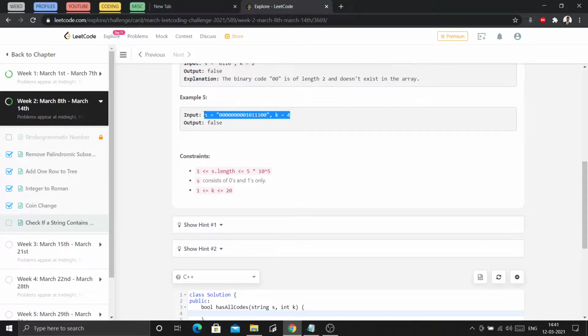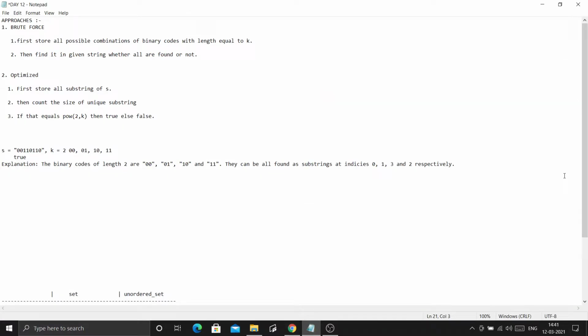Let's check with this example. Let's check this example in detail. Let's paste it here. For k equals to 4, what are the possibilities? 0000, 0001, 0011. Okay, let's put in here.